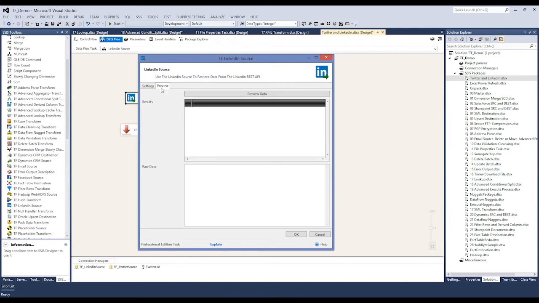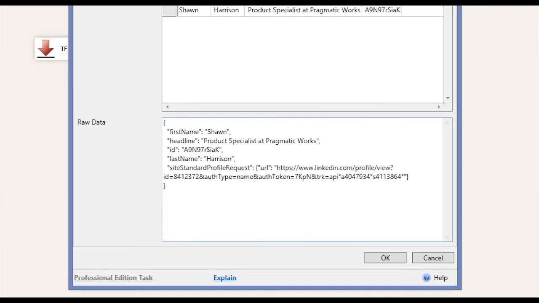On the Preview tab, you can preview the data. Since I have it set to get my profile, it shows my first and last name, the headline, and the ID. And then down towards the bottom, you can see the raw data.